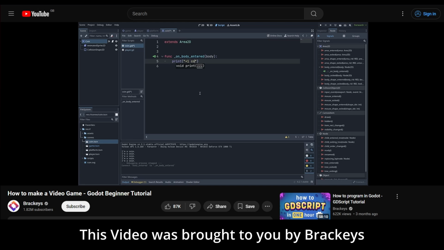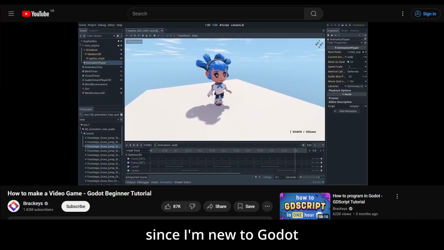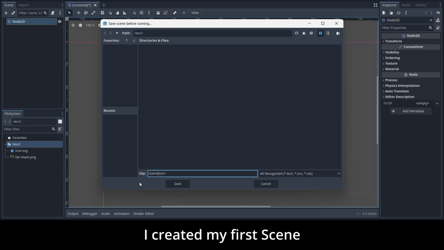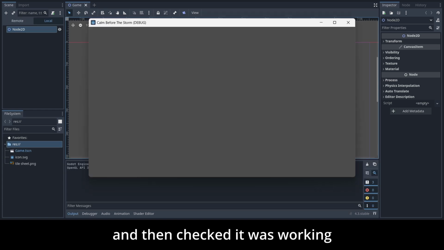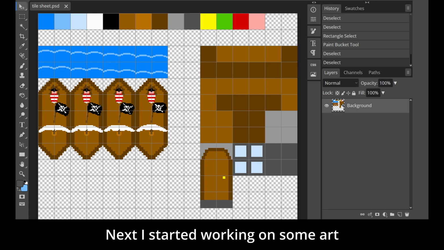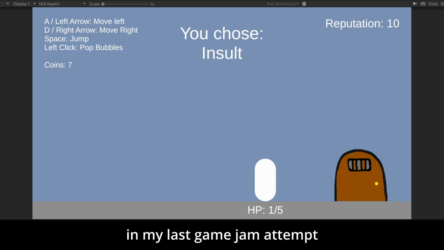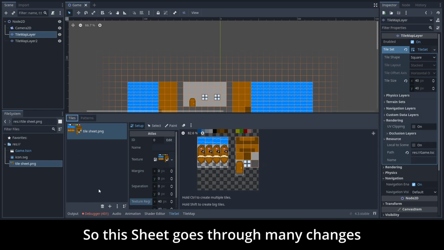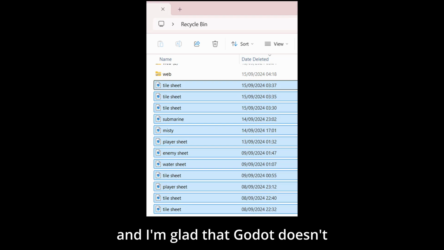This video was brought to you by Brackeys, quite literally, since I'm new to Godot, if we ignore the failed attempt from last time. I created my first scene, and then checked it was working. Next I started working on some art, since it wasn't exactly a strong point in my last game jam attempt. This was also my first time using tile maps, so the sheet goes through many changes, and I'm glad that Godot doesn't make me remap all the tiles each time.